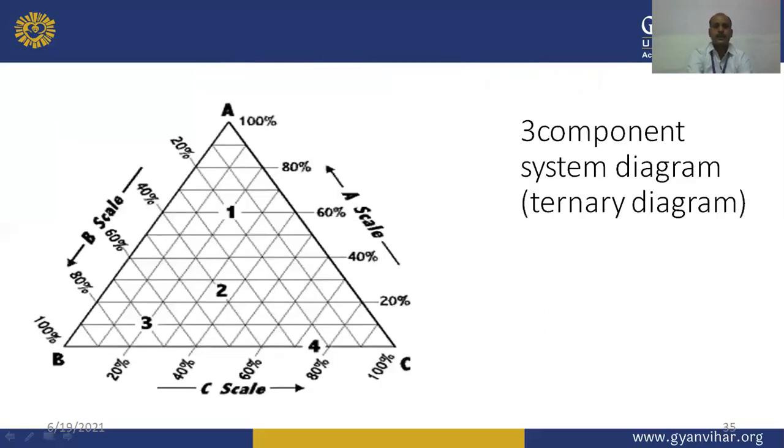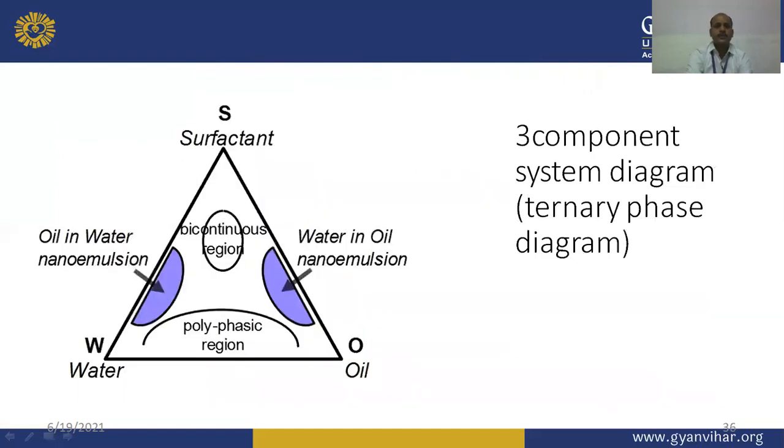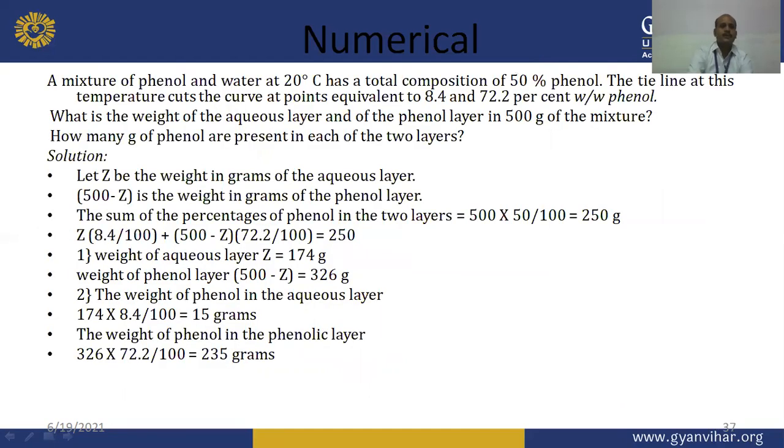So this is another diagram, of a three component system, which is known as a ternary diagram or ternary system. Three component systems: a ternary phase diagram of surfactant, water, and oil is given here, where oil in water can be used for the formation of nano emulsion, water in oil nano emulsion, and a bicontinuous region and polyphasic region can be seen in this ternary phase diagram of surfactant, water, and oil. So, on the basis of partially miscible systems and critical solution temperature, a numerical is given here.